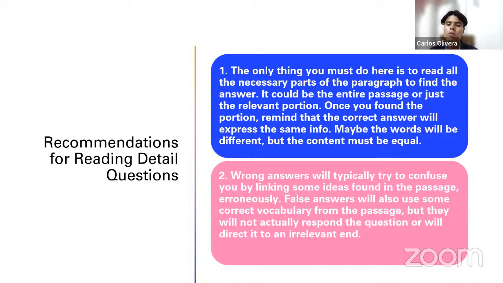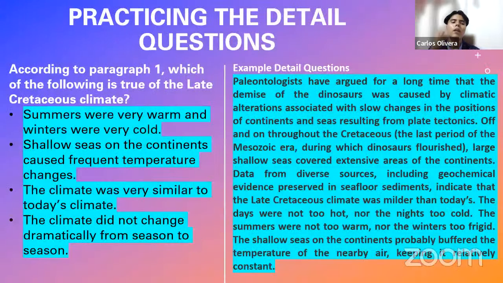Wrong answers typically confuse you by linking some ideas found in the passage erroneously. Those answers will also use some correct vocabulary, but they will not actually respond to the question. So which one is the correct answer here? I tell you, dear students, the correct answer here is option 4. The climate did not change dramatically from season to season. Why? Because that is what the reading passage says about the Cretaceous climate. Not with the same words, yes, but it says that.